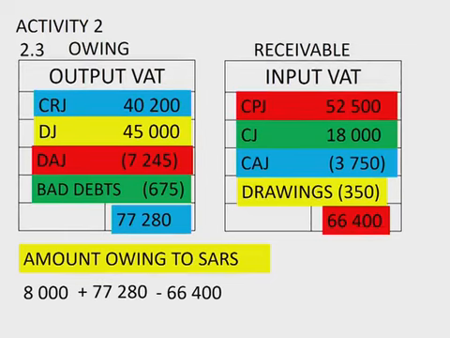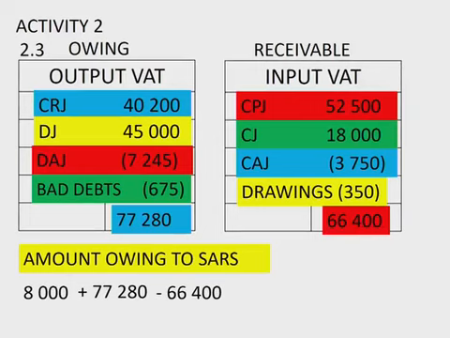Remember, the business is a collecting agent, so we collected 77,280 that we have to pay over to SARS. But also, we've already paid 66,400 when we bought the goods. So now we have to offset the figures.